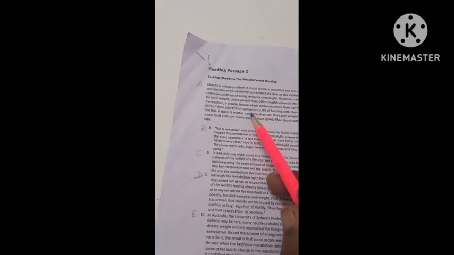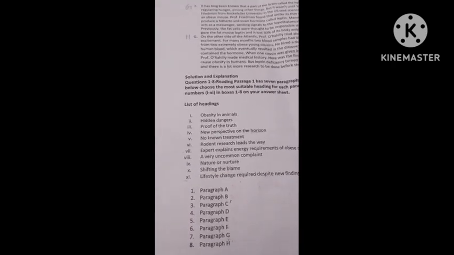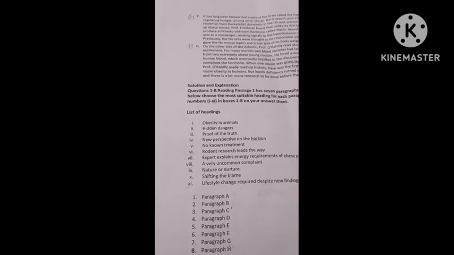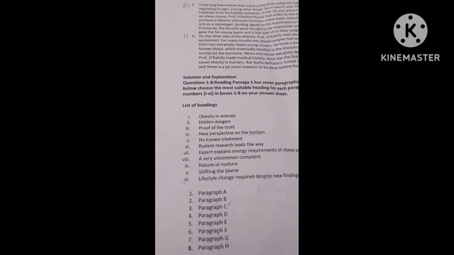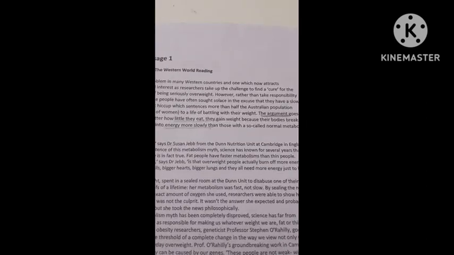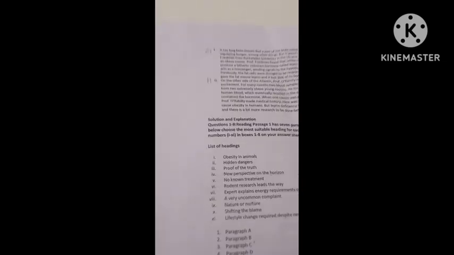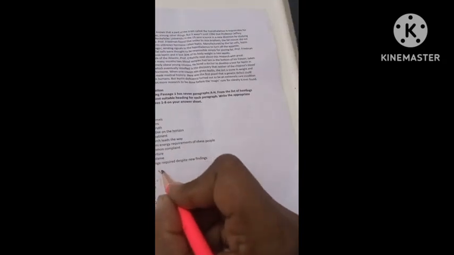It doesn't matter how little they eat, they gain weight, because their bodies break down the food and turn it into energy more slowly than the so-called normal metabolic rate. So we need to find the keywords. So obesity and hidden proof of truth, no known treatment, rodent research, very common complaint, shifting the blame. So they are shifting blame. Their argument will be how little they eat, they gain weight. So we have to mark the blame, shifting the blame. So we need to mark the answer. Paragraph A, shifting the blame.